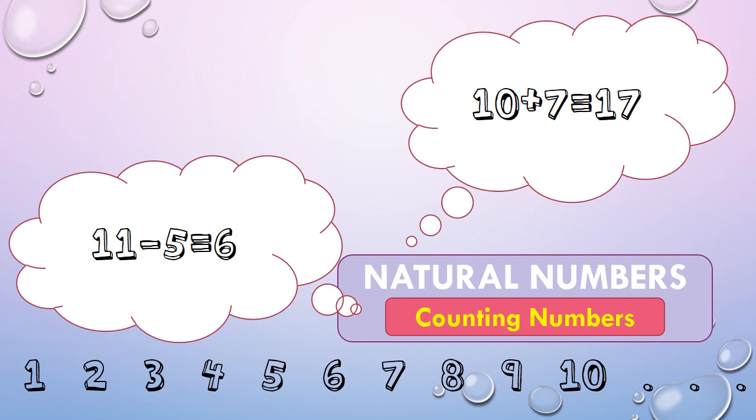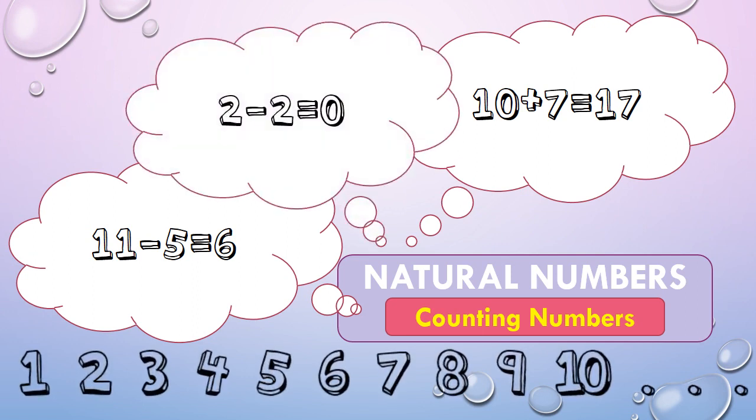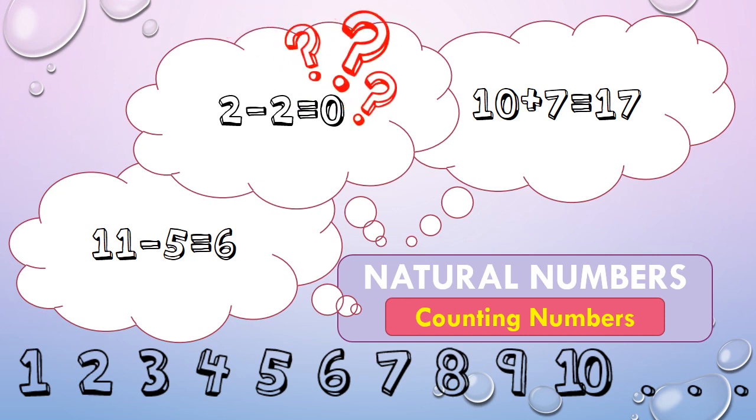But as they went through knowing more about natural numbers, they found something unusual as they involved subtracting numbers from itself, like 2 minus 2 is 0. So as you can see in the enumerated first 10 numbers below, 0 is found nowhere. In other words, 0 is not classified as a natural number. So napatanong sila, kung hindi natural number si 0, ano siya? Kaninong set ba siya belong? Anong pwedeng itawag sa kanya? And that's what motivates mathematicians to dig deeper on numbers to seek an answer to that particular question.